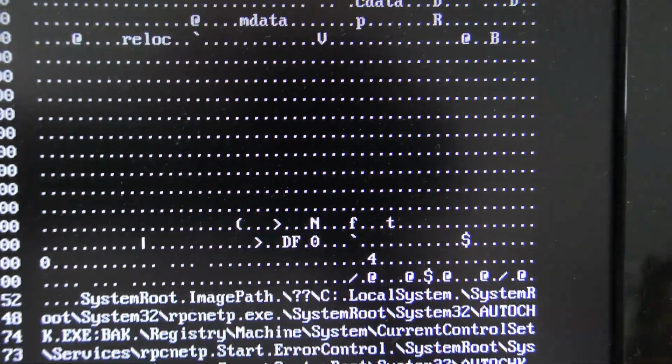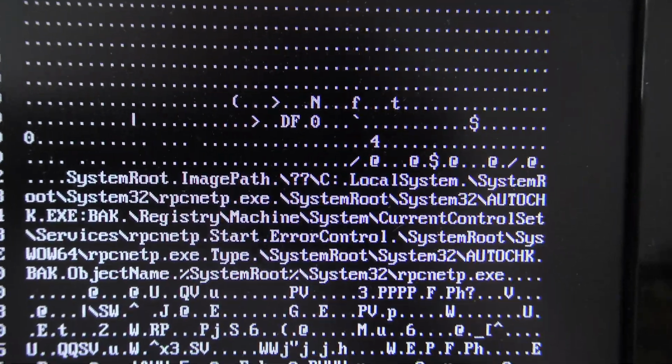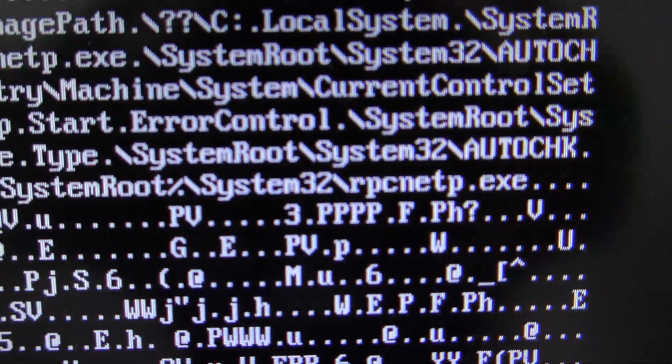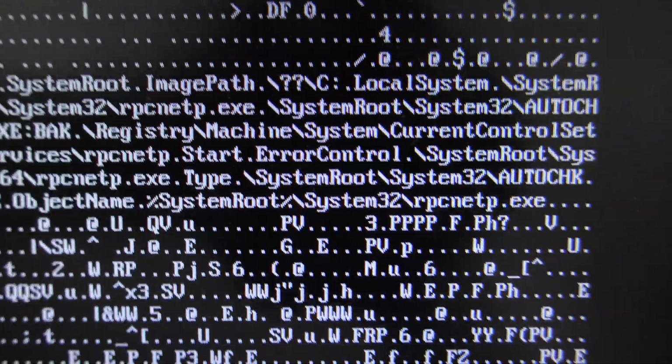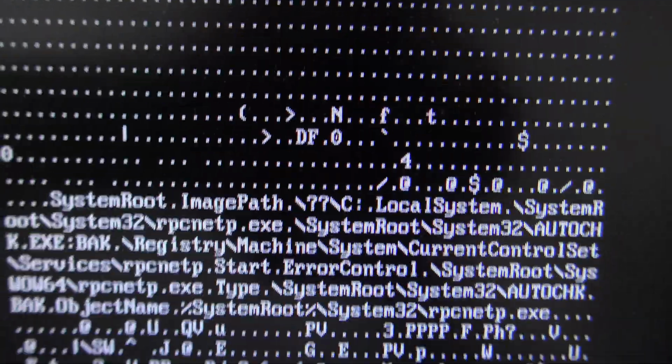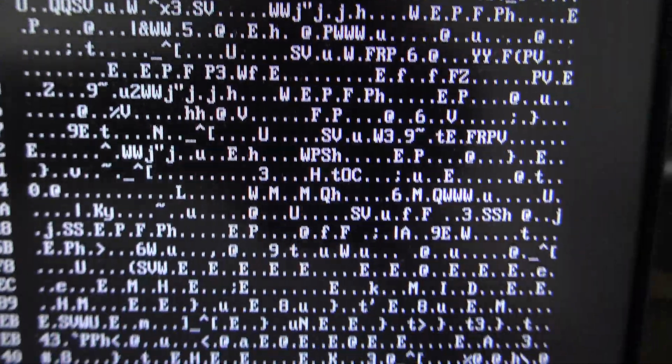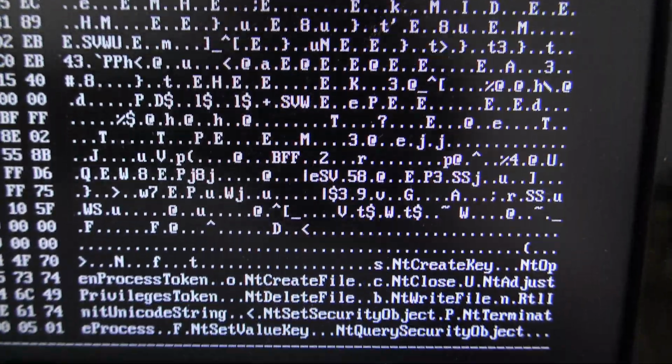Let's go down. Oh, look at that. What's that? Oh, I see something. RPCNetP? Yep, this is Absolute Software's Computrace. It has overwritten the Windows 10 boot sector, rendering the computer unbootable.